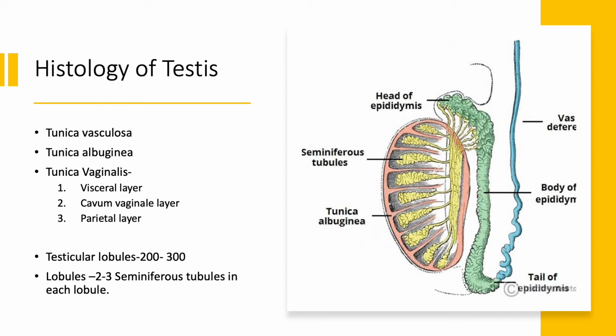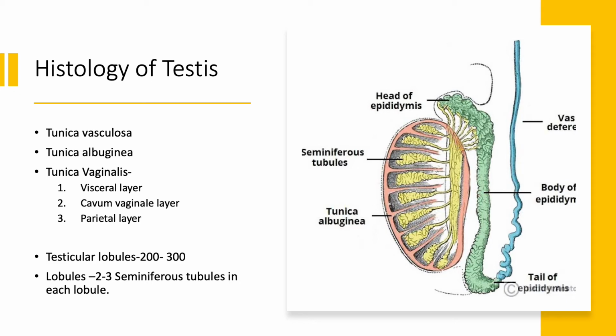The outermost layer is the tunica vaginalis. This layer consists of three layers: the visceral layer, the cavum vaginal layer, and the parietal layer. The visceral layer surrounds the tunica albuginea.